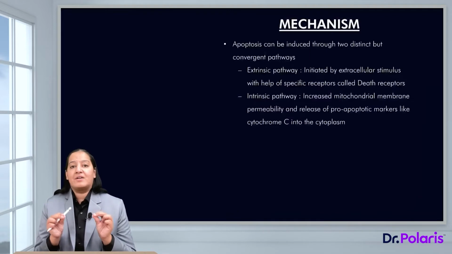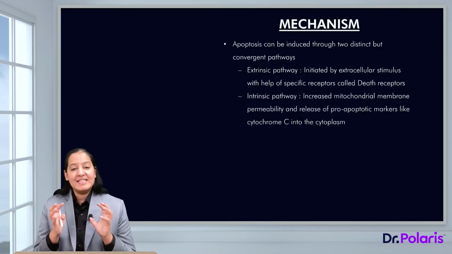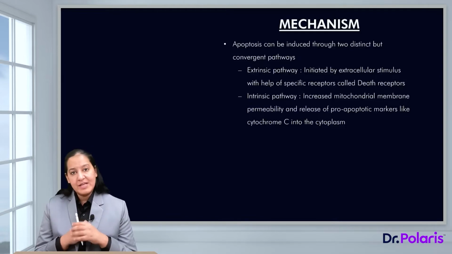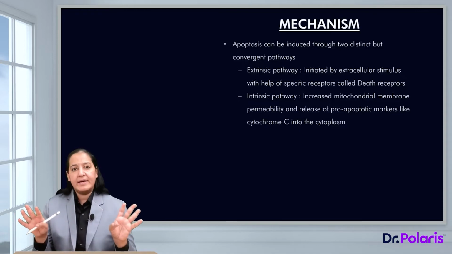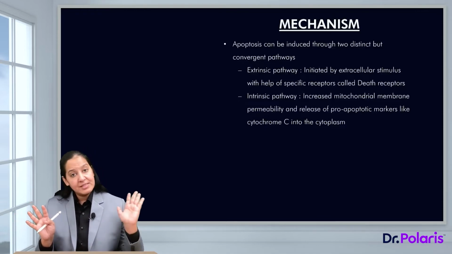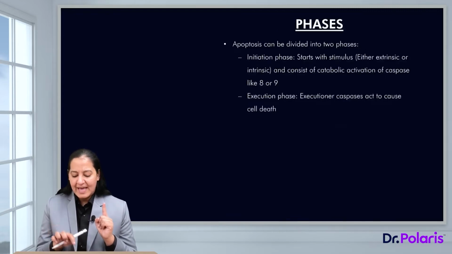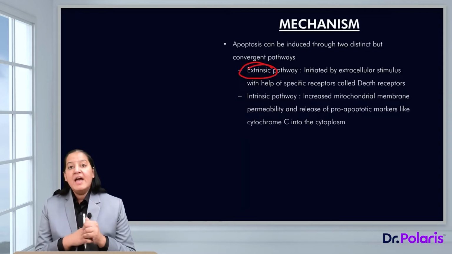Now let me start the mechanism. Let me teach you the mechanism of apoptosis. As I have told you, when the cell is destined to die, that cell will receive the signal. The signal can come from the outside in the form of the ligand, and the signal can come from inside the nucleus. When this cell is no more required, its job is done, its function is done, the signal will come from outside in the form of the ligand, and that pathway will be known as the extrinsic pathway. Extrinsic pathway means the signal will come from outside.